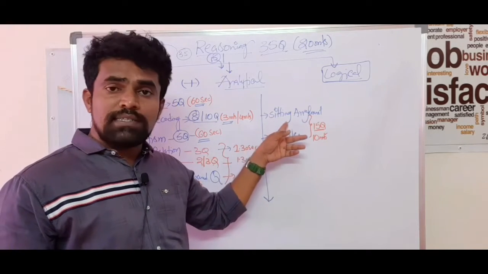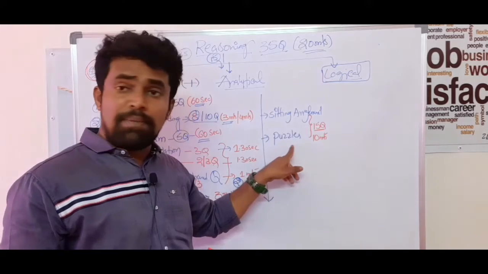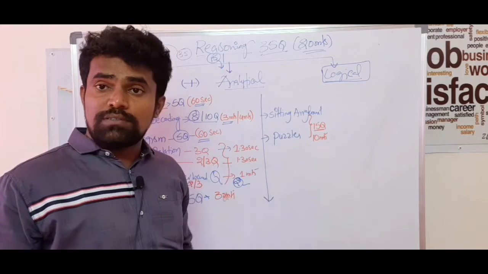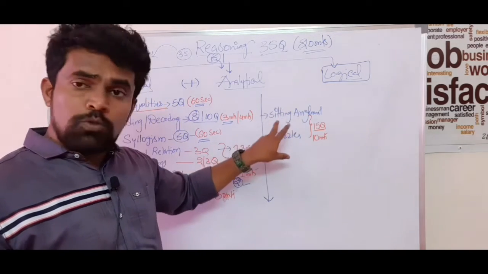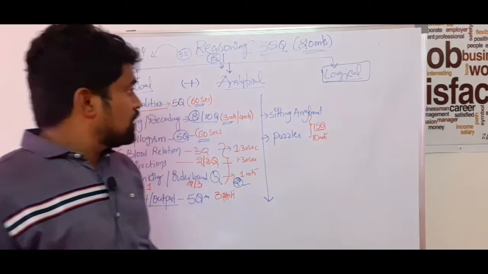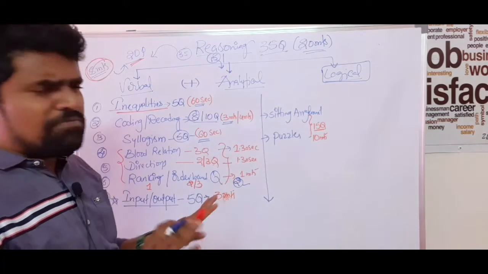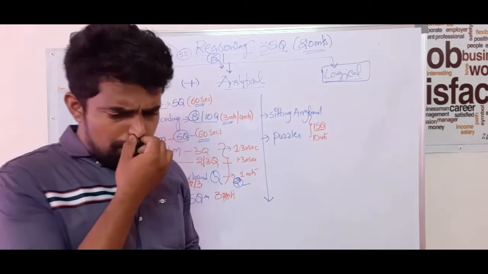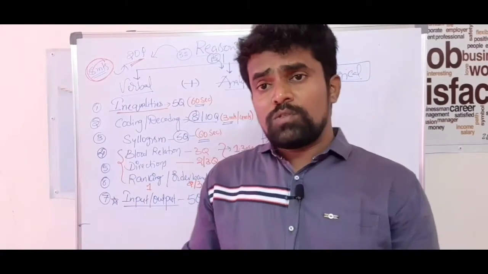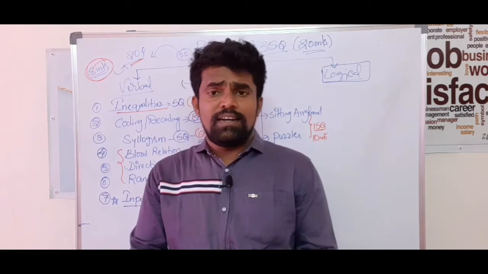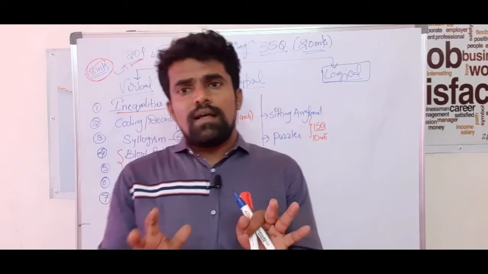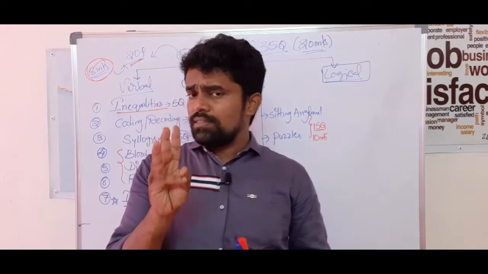Sometimes they may ask 10 questions in seating arrangement, sometimes 10 questions in puzzles, and sometimes 5 questions in seating arrangement and 5 questions in puzzles. That's why I have combined these 2 as 15. Sometimes they may go for 20 questions also. So this is your preliminary examination. It is very easy. Most of the students feel banking jobs are very difficult, but it's not at all difficult, guys. It's very easy. Hardly 3 months is enough.